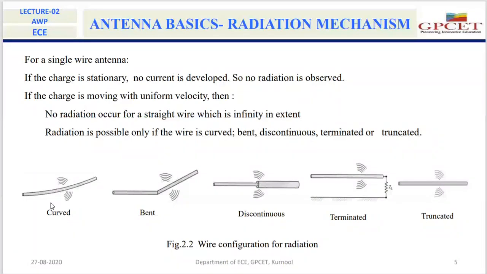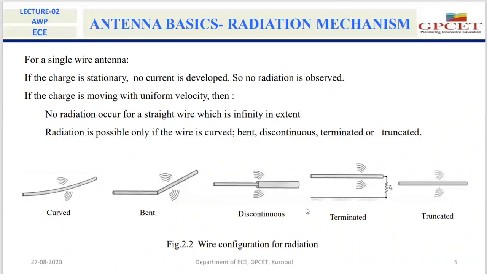If we make that wire a curved wire, then even if the charge is having uniform velocity, because of this curved shape, the charge gets accelerated. Because of the bend also, the charge gets accelerated, then it radiates the energy. Likewise, because of the discontinuity also, the charge gets accelerated, then the radiation will take place.